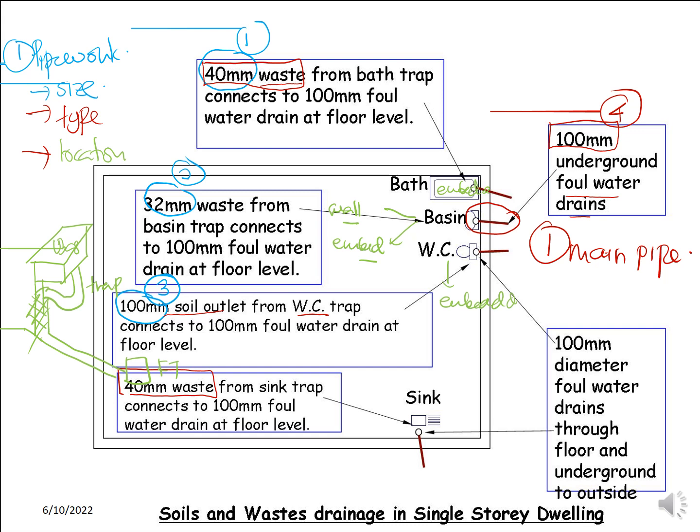From the kitchen sink also, normally you can see the pipe is embedded in the slab and also in the wall. Why is it embedded in the slab? Because from the kitchen sink, normally it will go to the nearest floor trap, or sometimes you can see it will go directly to the nearest manhole that is available. But normally they are trapped in between, or there is a gully trap in between. So you have to double check this layout plan with the schematic drawing and also with the other specification available. Okay.